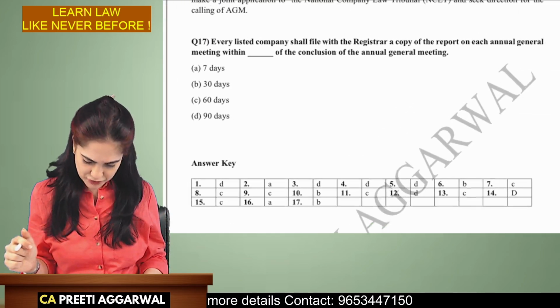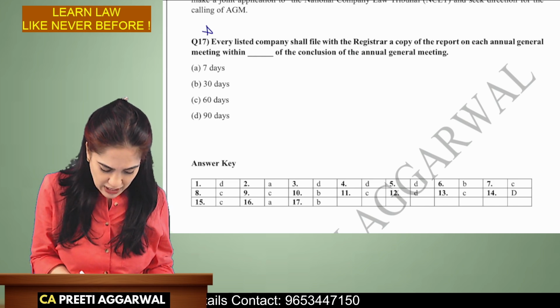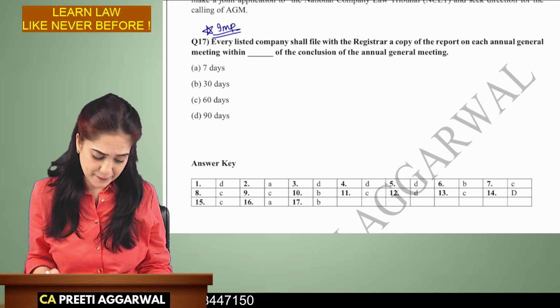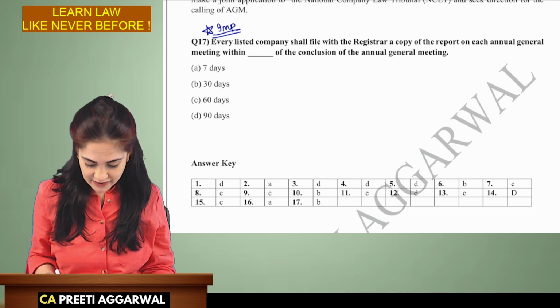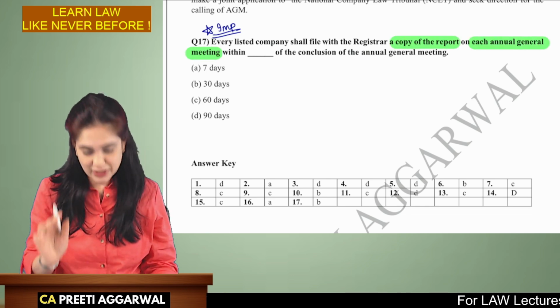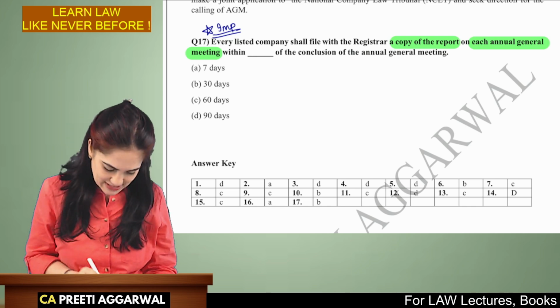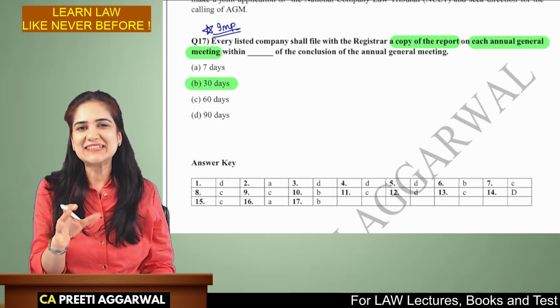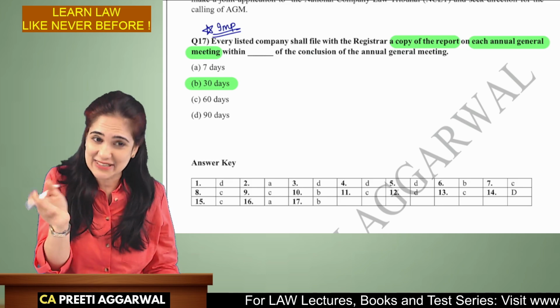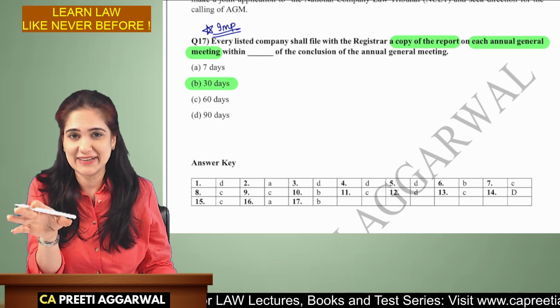And the next question which I have identified, this also you will highlight as important for exam. It can be asked in the exam. Every listed company shall file with the registrar a copy of the report on each annual general meeting within, yes, you tell me. Yes, correct, 30 days. Actually, 30 days is a very safe option. In case we are not able to recall anything, it should be 30 days. But there are many places where it is 60 and 90 days also.